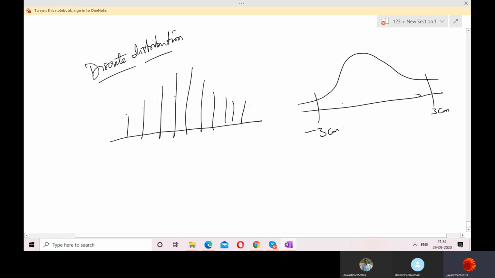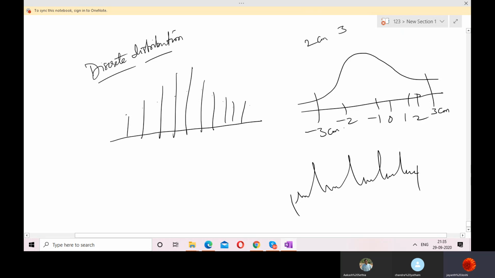It can take, suppose it is -2, -1, 0, 1, 2. Suppose if I say the rain is falling, or if you go to a hospital and see the pulse rating, it will be like this. It will be going on. It can take any values between two parameters. Am I right?